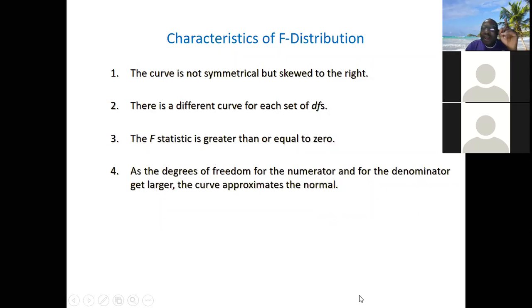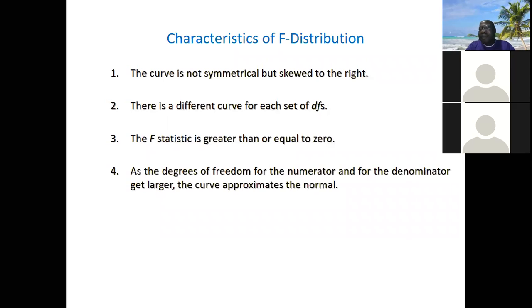Now, the unique characteristic that makes the F distribution differ from chi-square and T is that there are two degrees of freedom, one for the numerator and one for the denominator. That's just it. There are two degrees of freedom for each distribution.